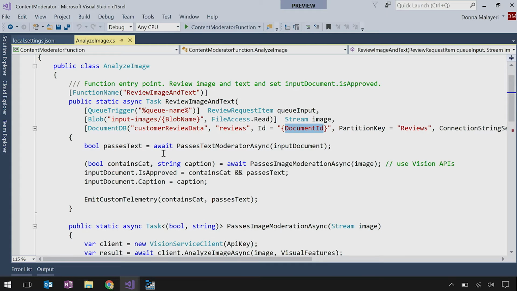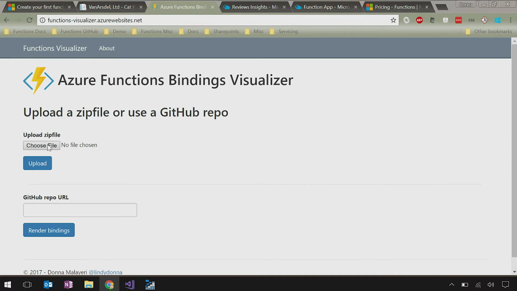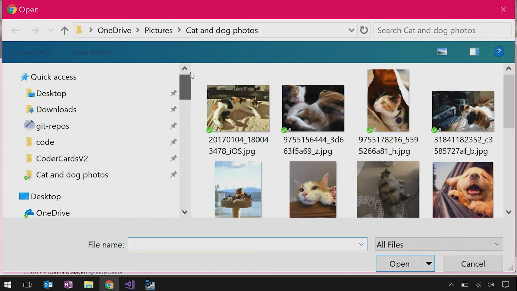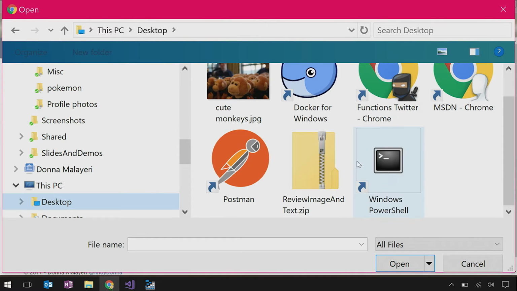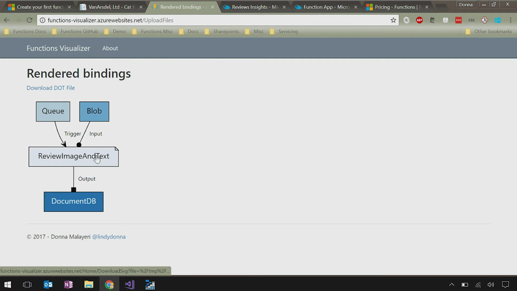Makes sense. Very cool. And then if you had any other custom data, you would create that little data structure that you would put. Exactly. And it would automatically get serialized. So let me show you what this function is doing visually. As a hackathon project, I wrote a bindings visualizer because I give a lot of demos and I like to explain how everything is all wired up. So you can either upload an image, upload a zip file with your binding information, or point it to a GitHub repo, and it will visualize it for you, and it gives you an SVG that you can download.